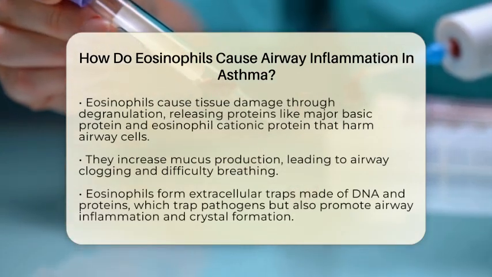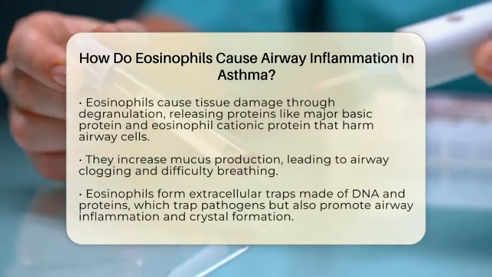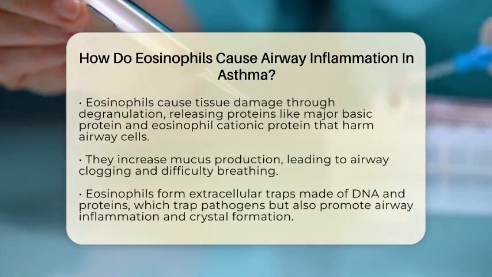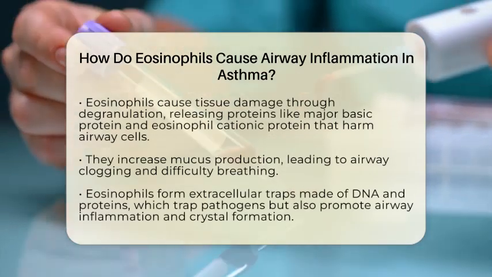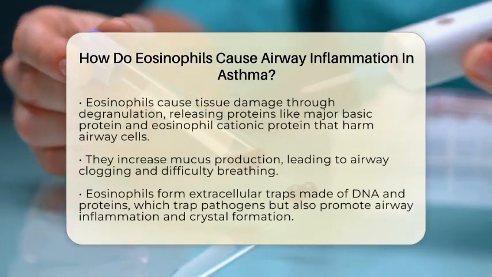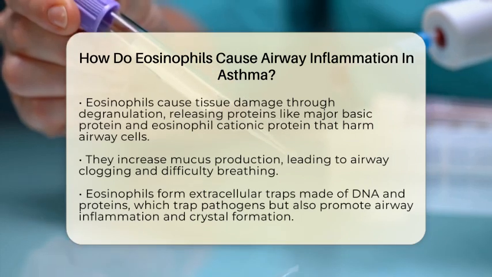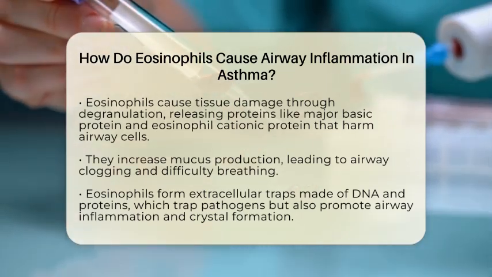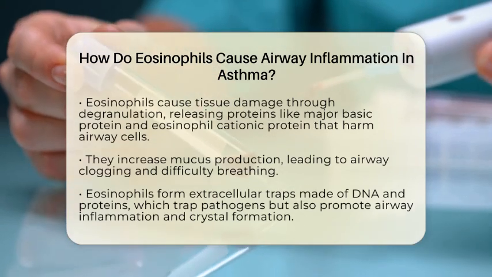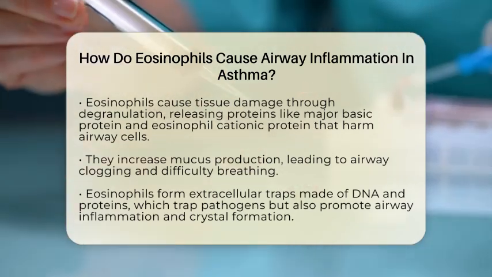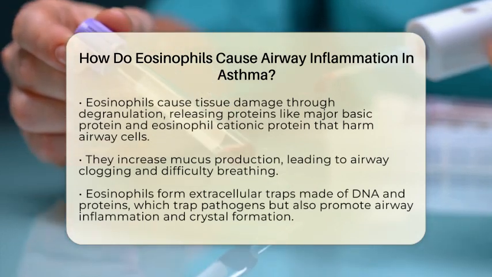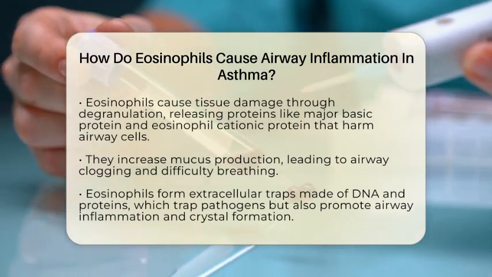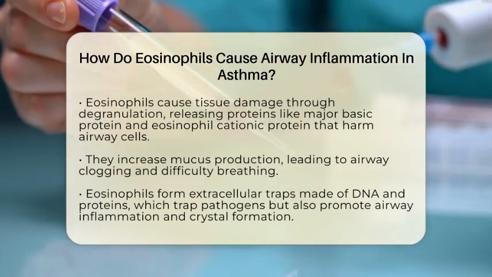One way eosinophils cause trouble is through degranulation. They release granules filled with proteins like major basic protein, eosinophil cationic protein, eosinophil-derived neurotoxin, and eosinophil peroxidase. These proteins can directly harm the cells lining the airways, making them inflamed and more sensitive. They also increase mucus production, which can clog the airways and make breathing difficult.